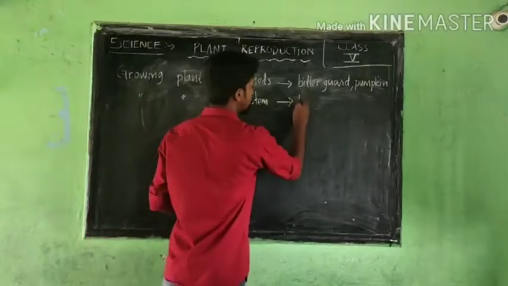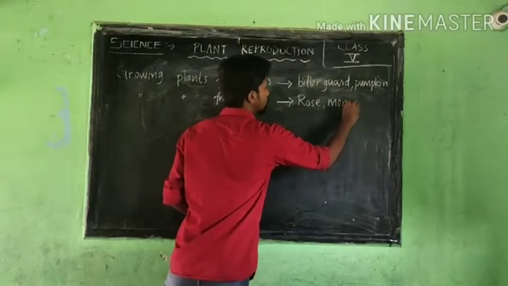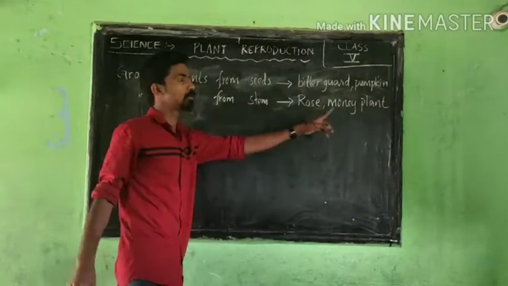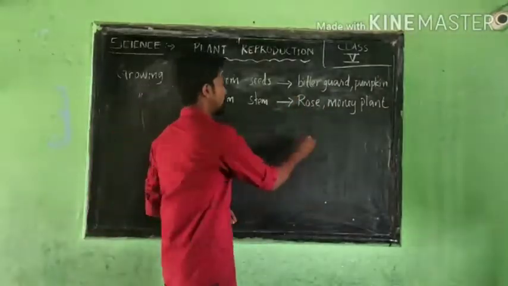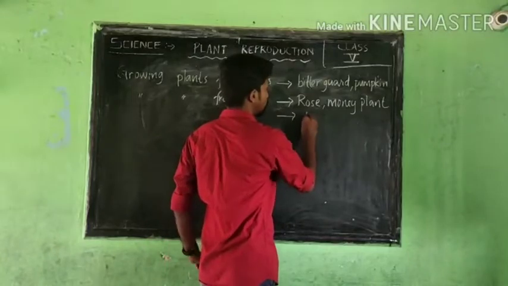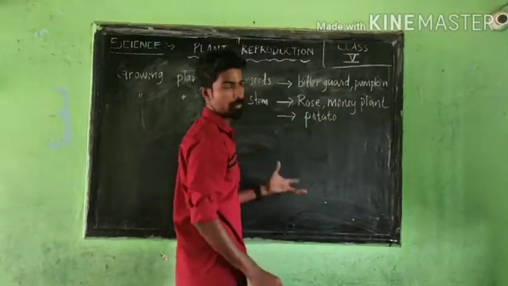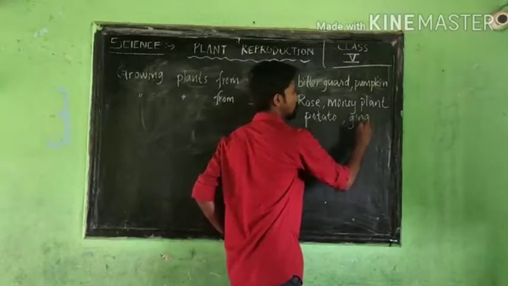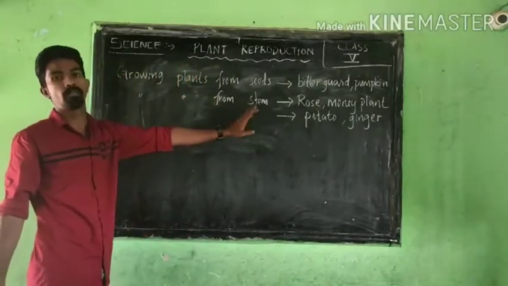So many examples are there: rose plant, then money plant. These two are grown by stem cutting. One more is potato, and ginger also. They are good examples of plants growing from the stem.